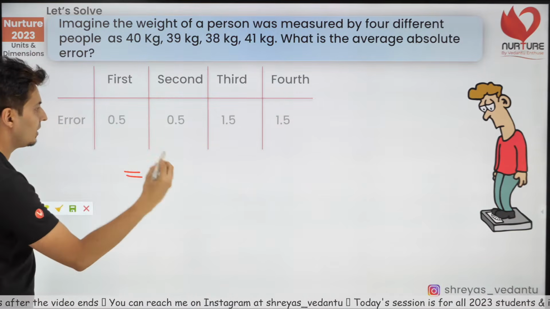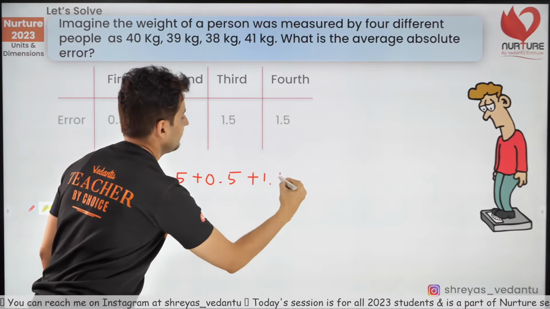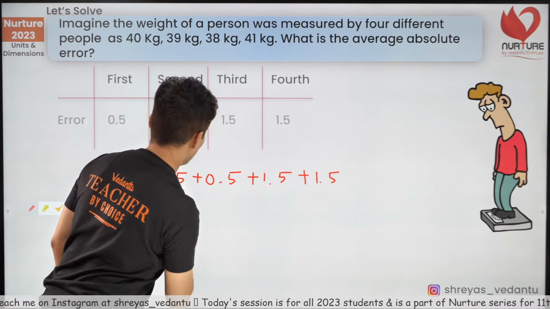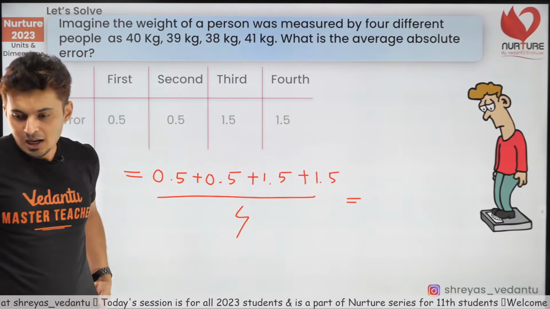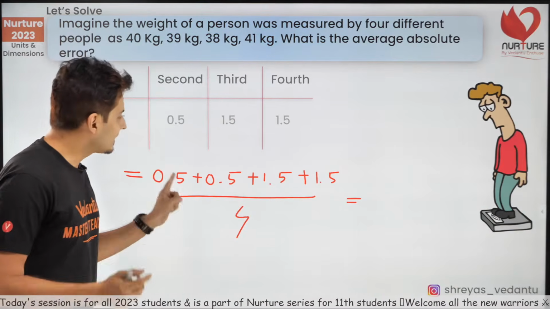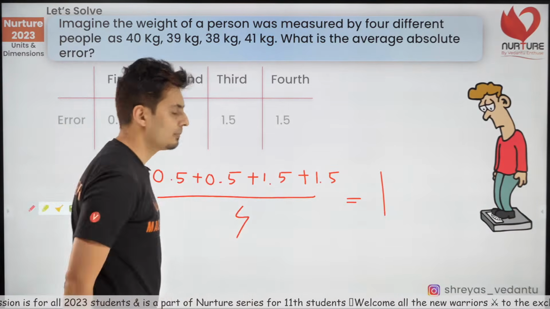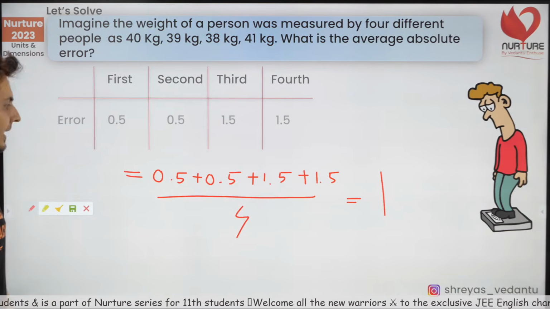So the average of these errors will be 0.5 plus 0.5 plus 1.5 plus 1.5, the whole thing divided by 4. How much is it going to be? Think about it. Yes, it is going to be 1. Yes, it's going to be 1 kg.